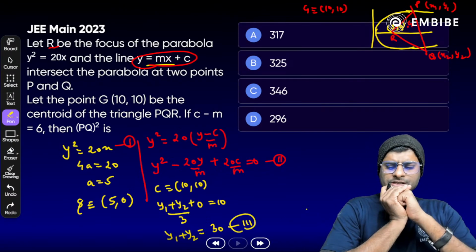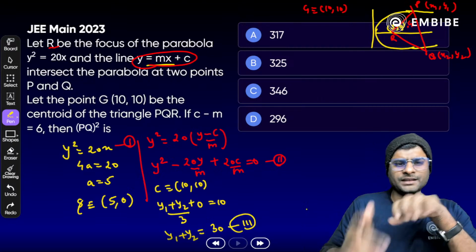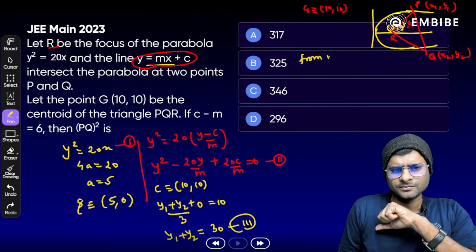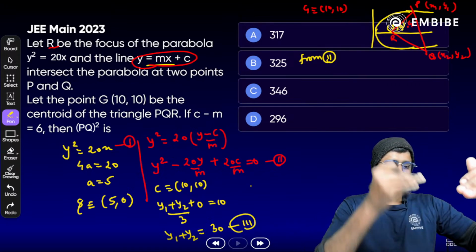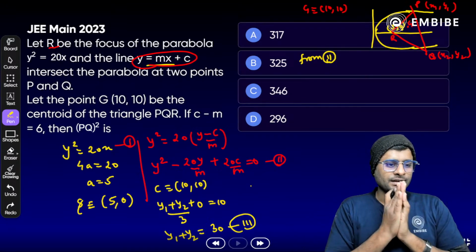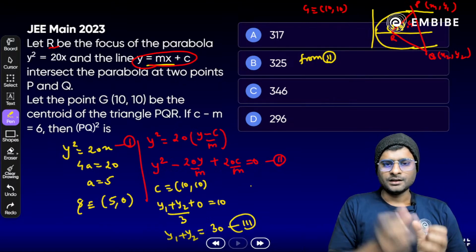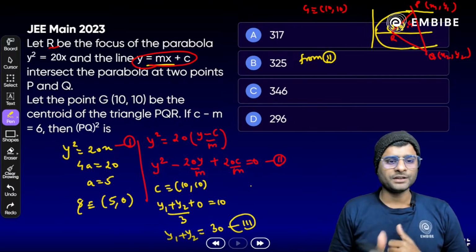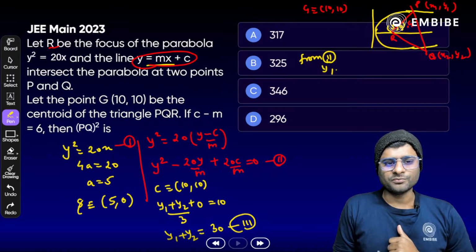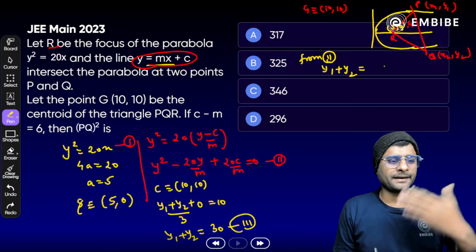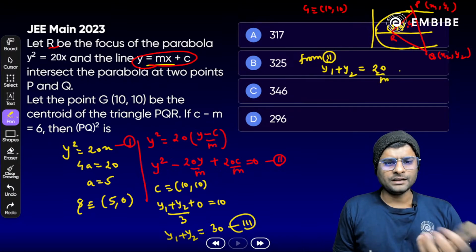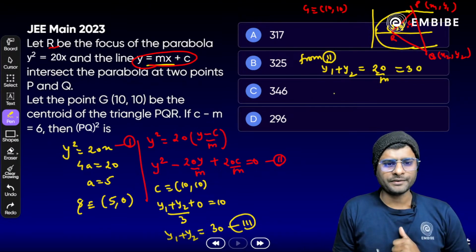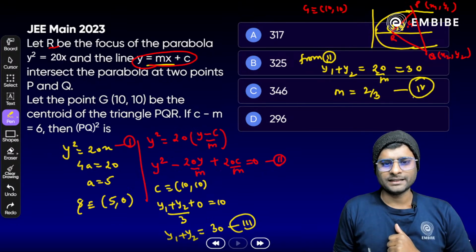Now again from equation second, what do you conclude from the second? We have a quadratic equation y square minus 20 by m y plus 20 by m c is equal to 0. It's a quadratic in y. If you have a quadratic in y, what will be the sum of the roots here? It has two roots, y1 plus y2, alpha plus beta, minus b by a. That means what? What we get here? 20 by m. And from 3 which is equal to 30, try to solve it, we get m equal to 2 by 3. Make it 4, 2 by 3.